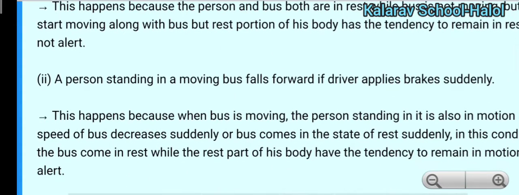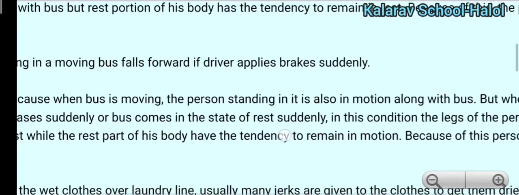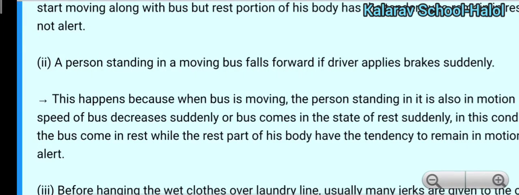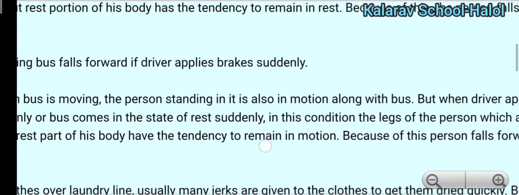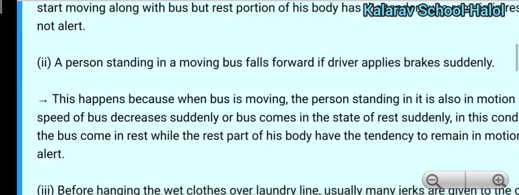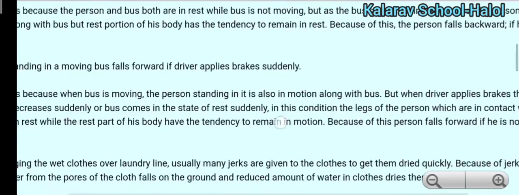Next, a person standing in a moving bus falls forward if the driver applies the brake suddenly. It is just vice versa of that. When the bus is moving, the person standing in it is also in motion along with the bus, but when the driver applies the brake, the speed of the bus suddenly decreases. The bus suddenly comes to a state of rest. In this condition, the legs of the person which are in contact with the bus come to rest, but the upper body remains in motion. So the person falls forward if he or she is not alert.